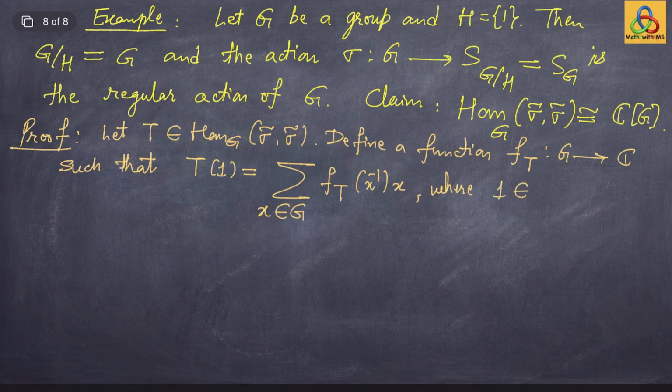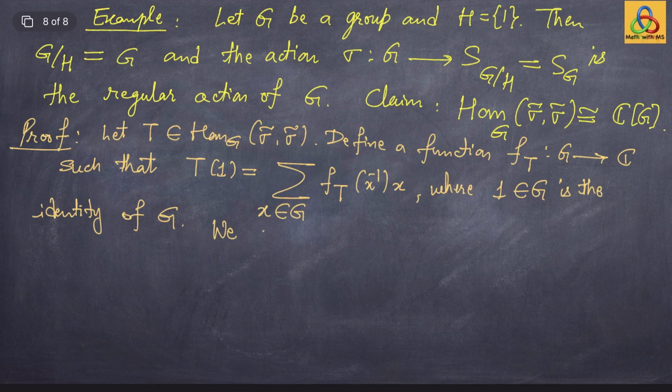where 1 belongs to G, is the identity of the group G. Now T of 1 is again going to be an element of this vector space, so it should be a scalar linear combination of group elements. So let us say T of 1 is the summation of Cx times x, where x is a group element. This Cx I am renaming, because it is a function of x, so I can just write it as f_T of x inverse.